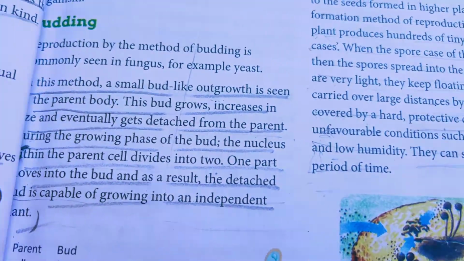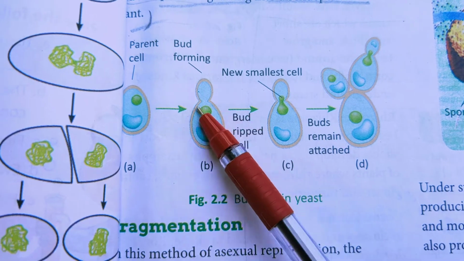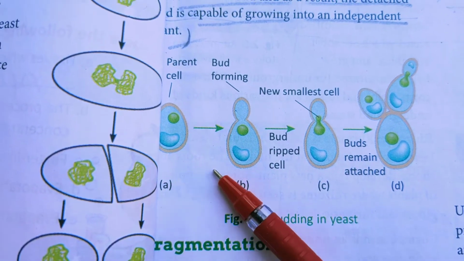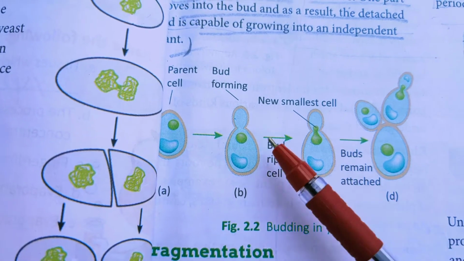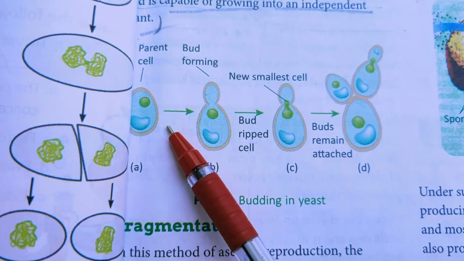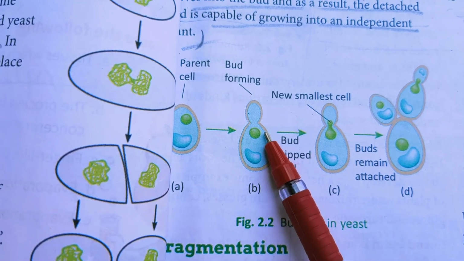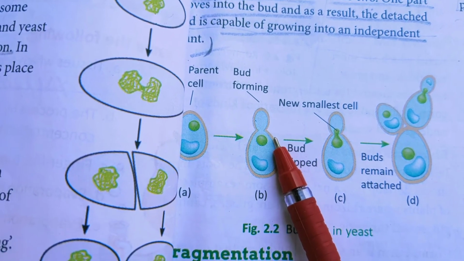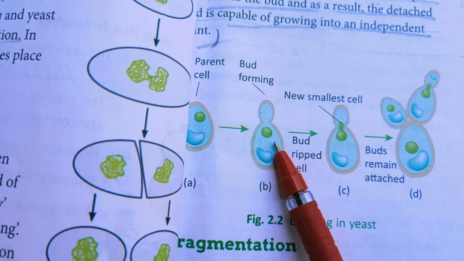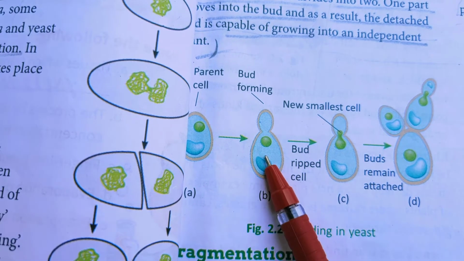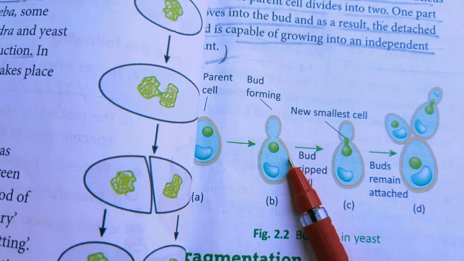Next, budding. You can see it here, and this type of reproduction is commonly seen in fungi, for example yeast. In this method a small bud is seen on the parent body. This bud grows and increases in size, and when it matures, it detaches from the parent's body.